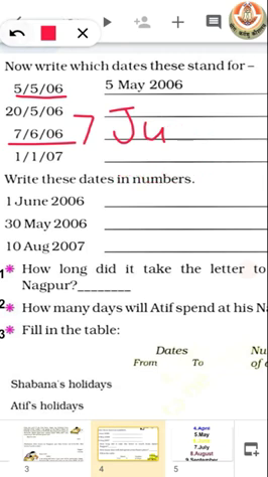And how can we write 1/1/07? The first month of the year is January, so 1st January 2007.